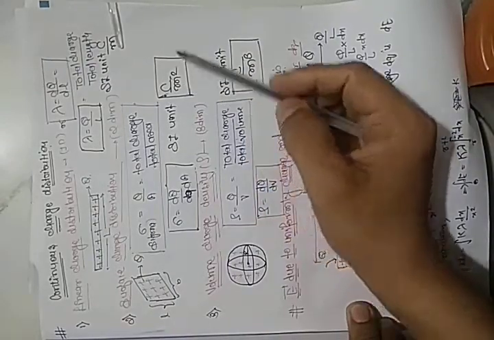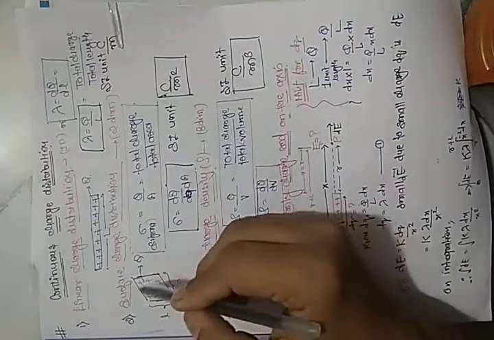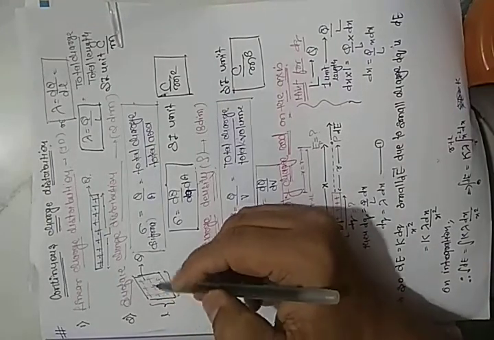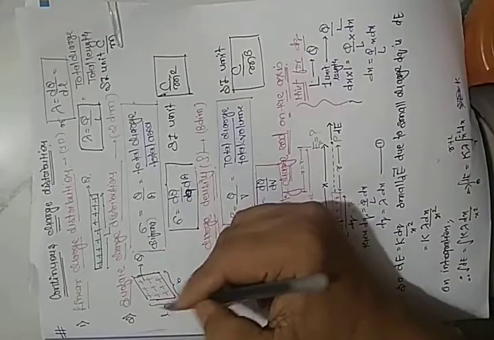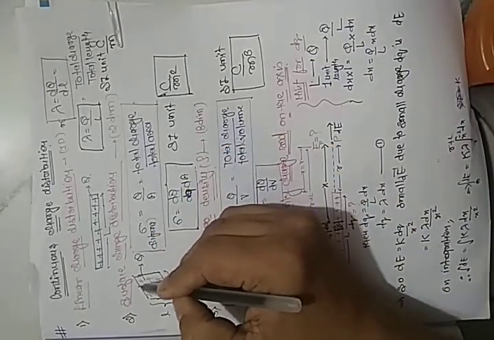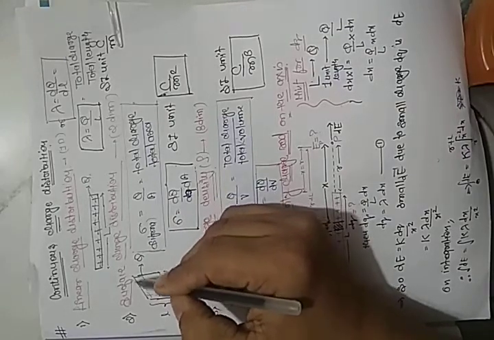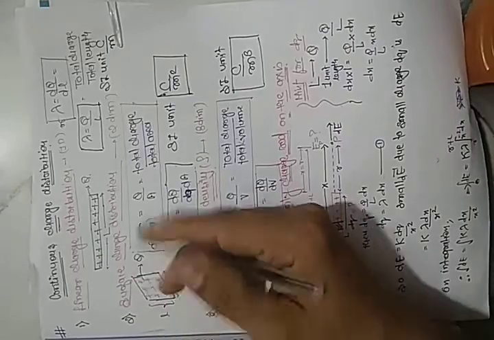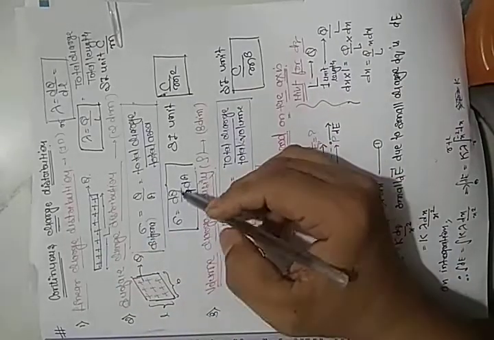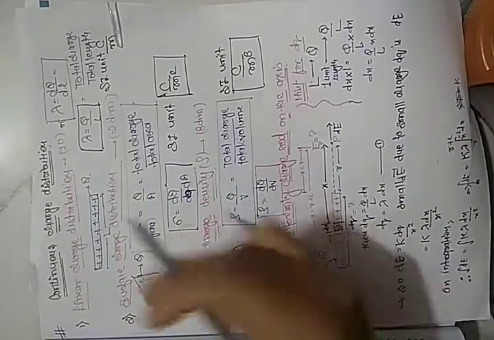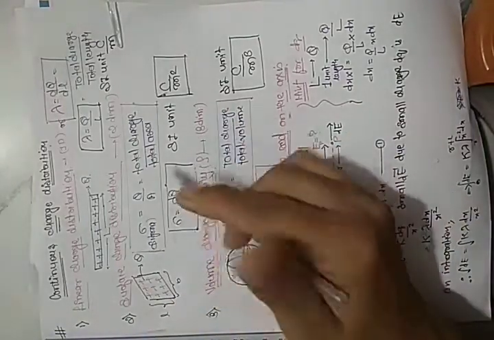So the SI unit is coulomb upon meter square. Suppose, students, we are going to talk about a small segment. The total charge on this sheet is capital Q and the total area is length into breadth. If I am talking about only this small segment, then there is a small charge on this small area. So I can write it in derivative form also, dq upon dA, the small charge upon the small segment area. We are not talking about the full charge, we are talking about the small charge. So this is the second formula.